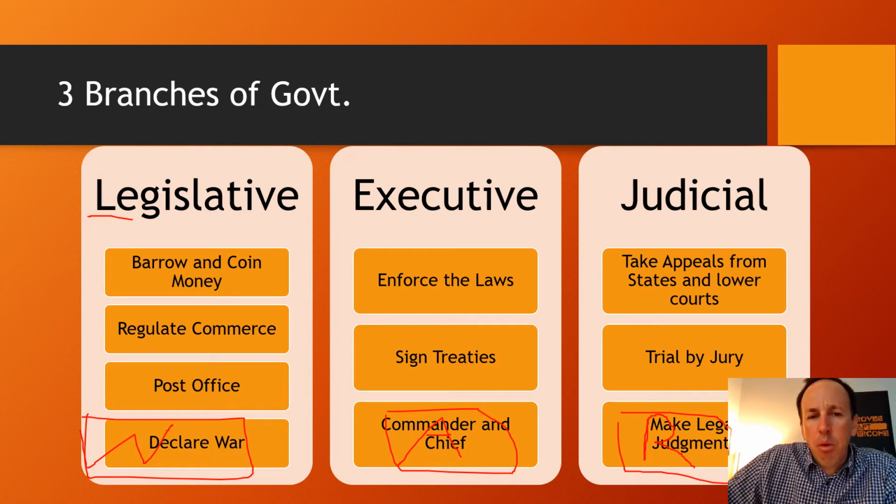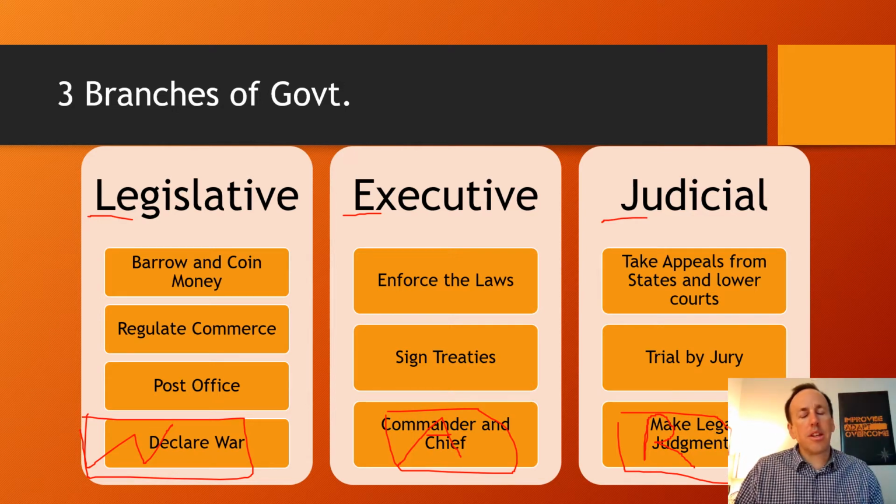Only the executive branch can sign it into law or veto a law, and then the judicial branch can declare a law unconstitutional. Does that make sense? We take one power and we divide it up amongst these branches of government in hopes that one branch of government will not become too powerful. Are you tracking? Okay, we're going to call that separation of powers, okay?